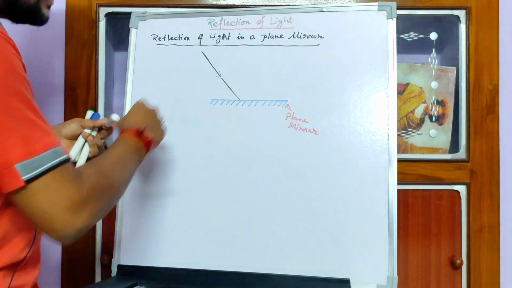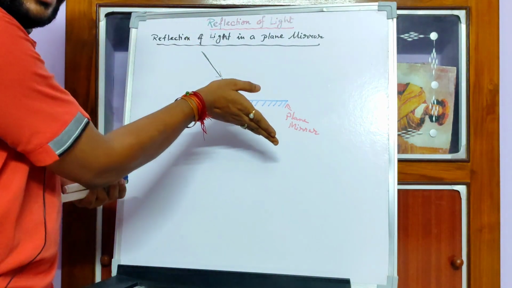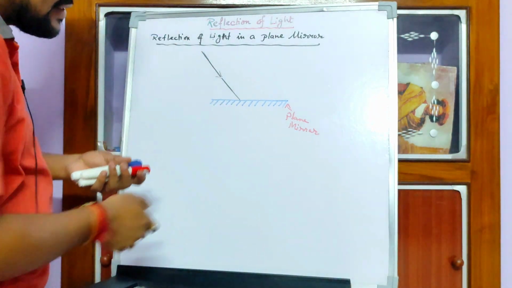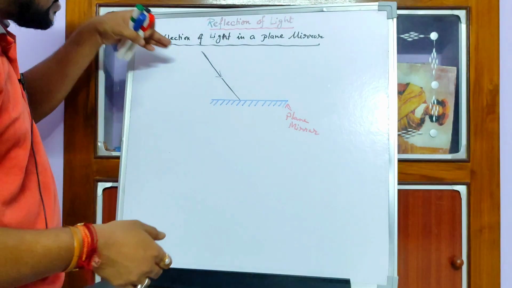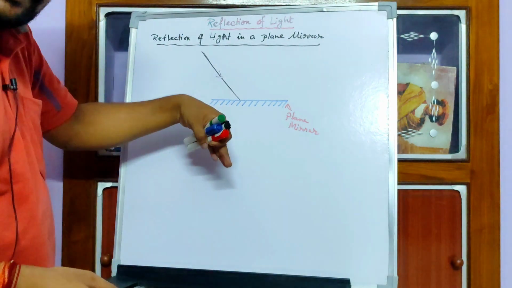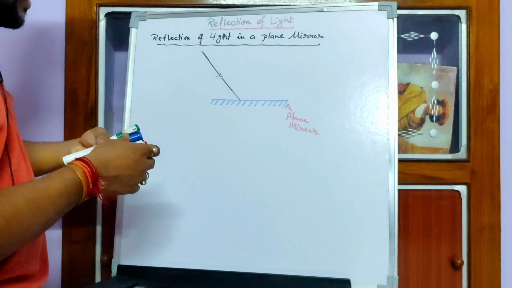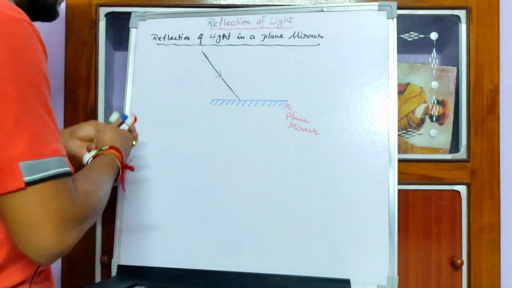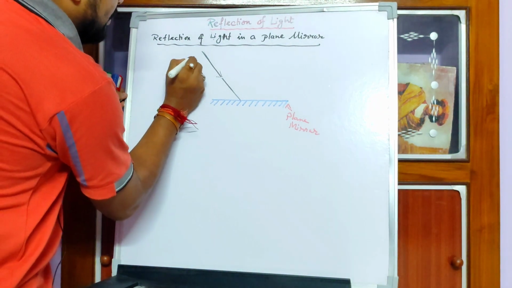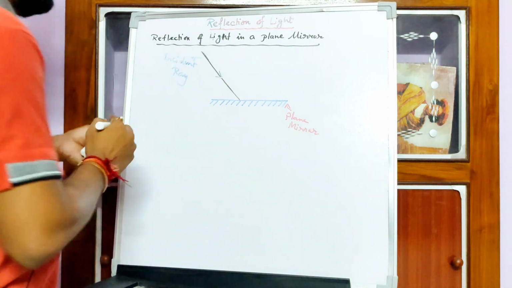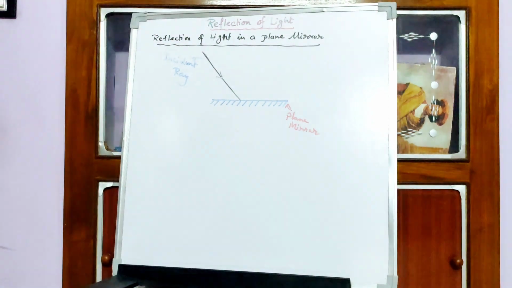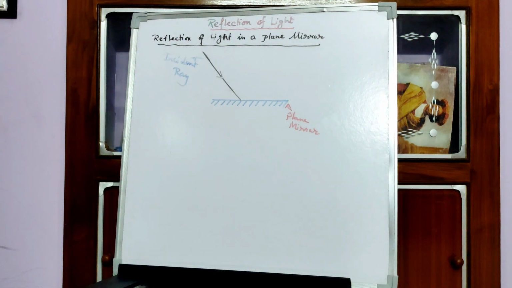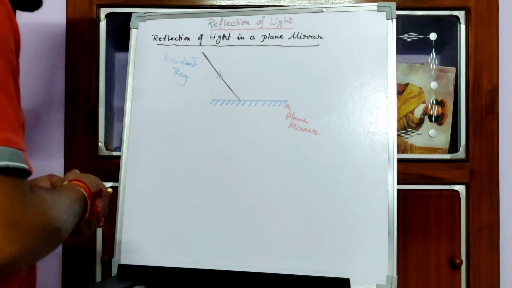Towards the plane mirror a light ray is coming. This is an incoming ray. Another name of the incoming ray is incident ray.